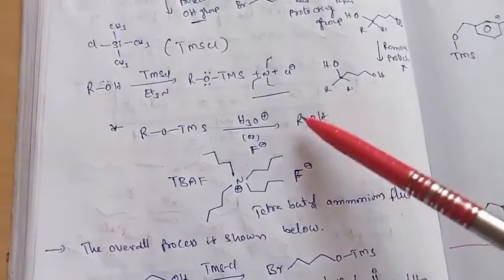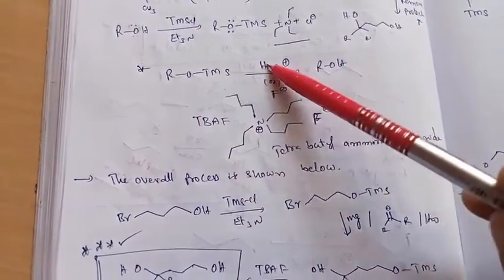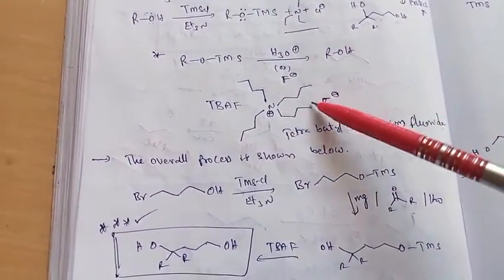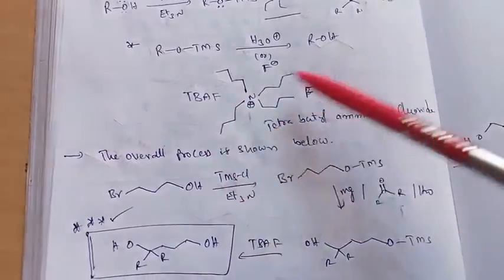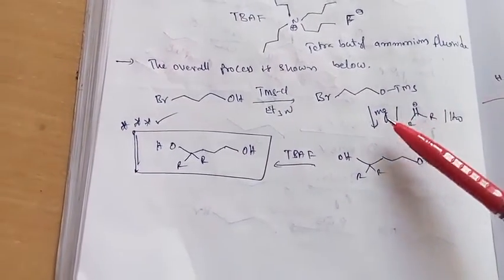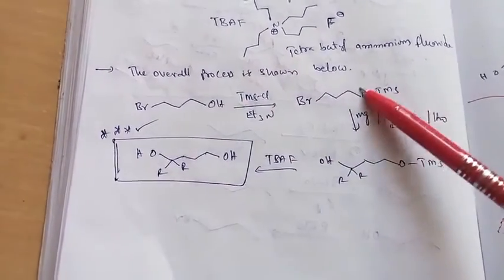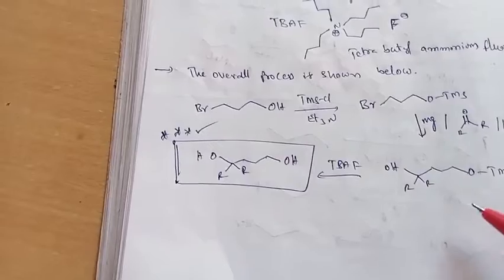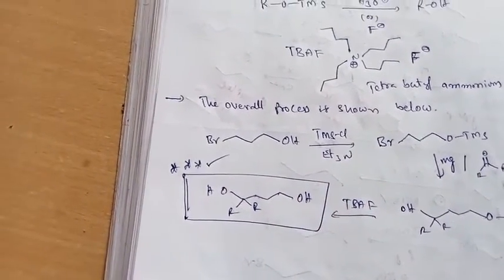Then reaction with the Grignard reagent. Like this it will form. Finally we can deprotect by using tetrabutylammonium fluoride. So finally we can deprotect like this. So OH reaction with TMSCl and triethylamine gives the protected compound, then magnesium. So finally we can obtain the product. Nice examples.